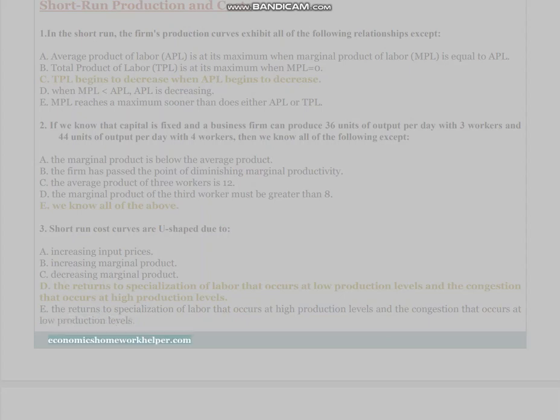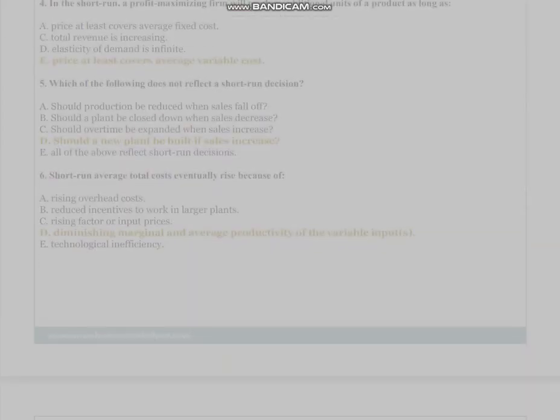4. In the short run, a profit-maximizing firm will produce additional units